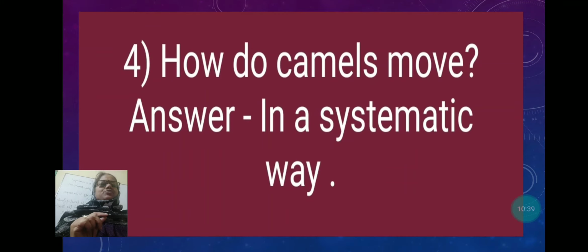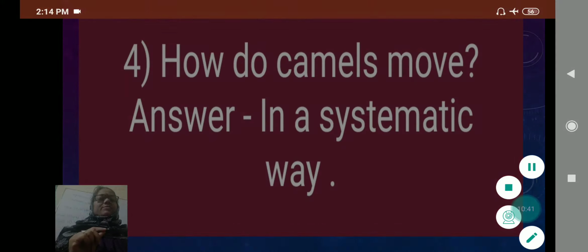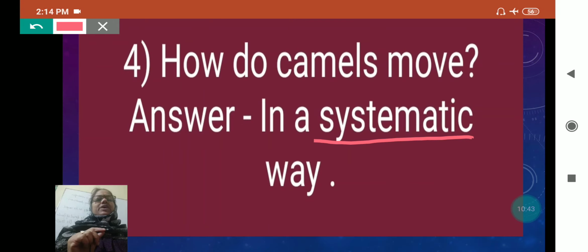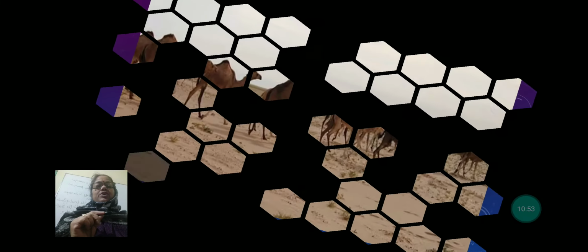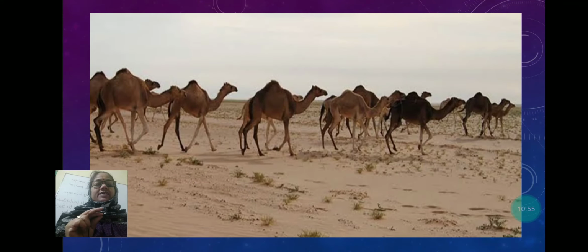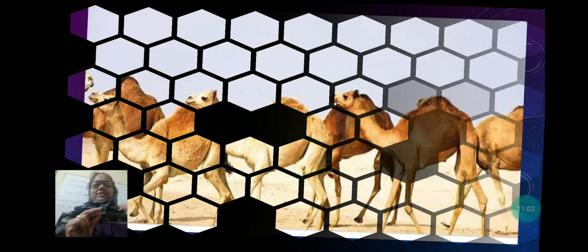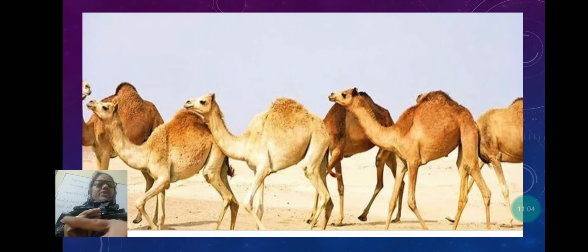How do camels move? Camels move in a systematic way. Just as we tell you to move in a queue, make a line, walk properly, stand straight, like that I am showing you the picture of camels, how the camels move. You can see they are standing in a systematic way in a line. Wherever you find a group of camels, they make lines and move in a proper systematic way.